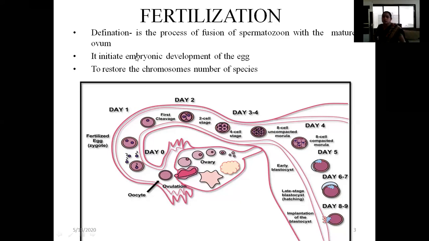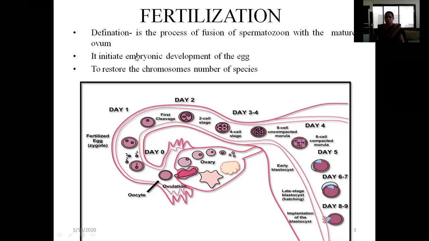Out of these thousands, hundreds go inside the fallopian tubes. And out of these hundreds, one sperm enters inside the ovum and fuses with the ovum. And what happens when it fuses with the ovum? Fertilization occurs.